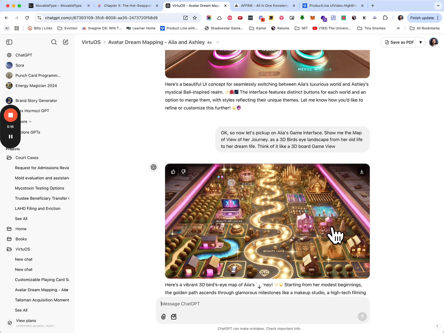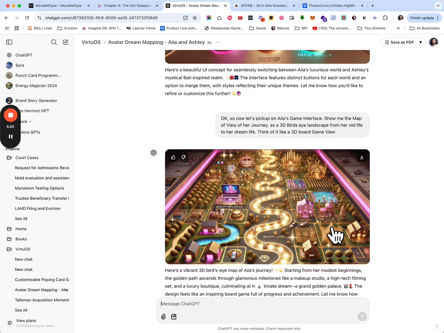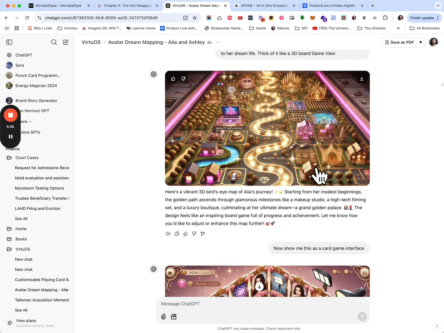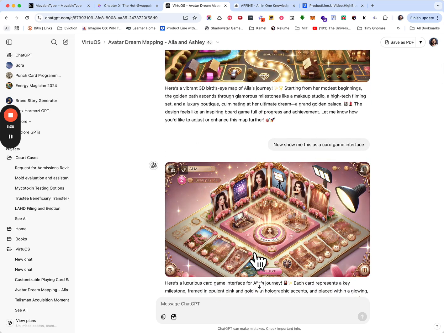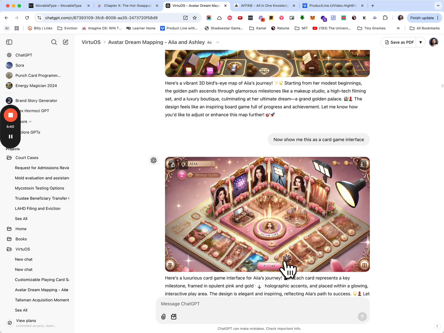I next asked for a map view of Aya's journey on a 3D bird's eye landscape of her dream life, so she could go through each of these different areas in order to level up and play the games and missions and check off tasks that are required in order to achieve her goal and work her way through the game of life. I also asked for it in a playing card view.